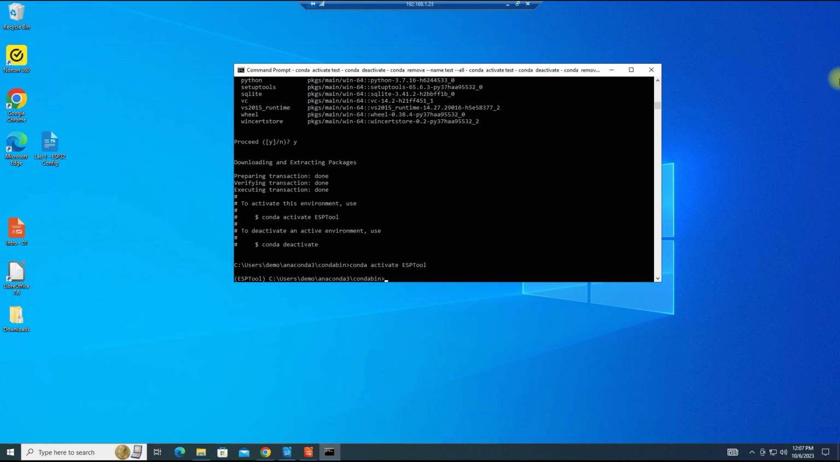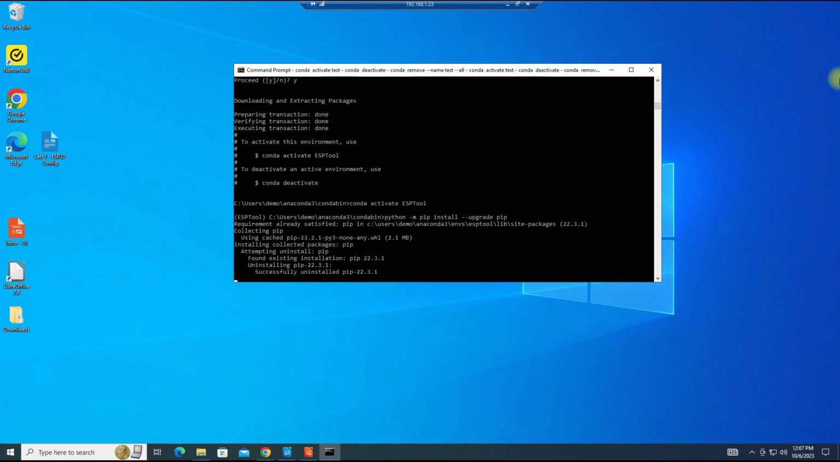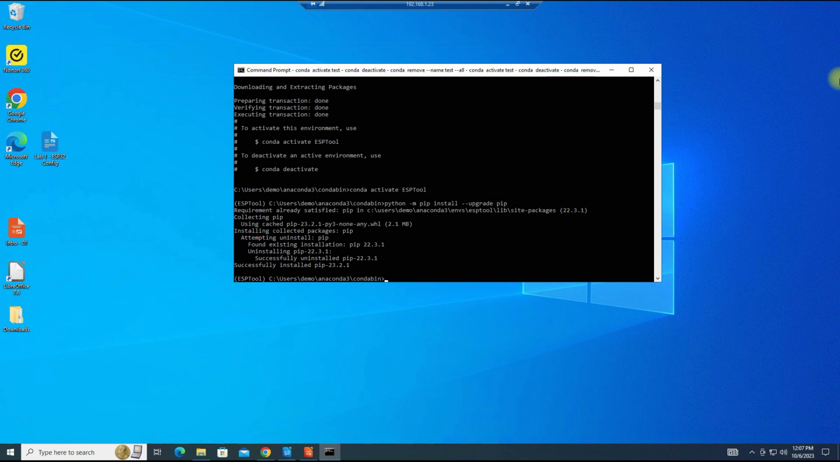Okay, our next step will be to install ESPTool with pip. We need to make sure we have the current version of pip installed, so let me run that command, which is python -m pip install --upgrade pip. It may or may not be a current version. Okay, so it's updated the version of pip in the environment.